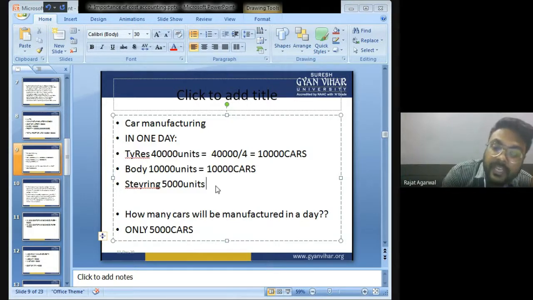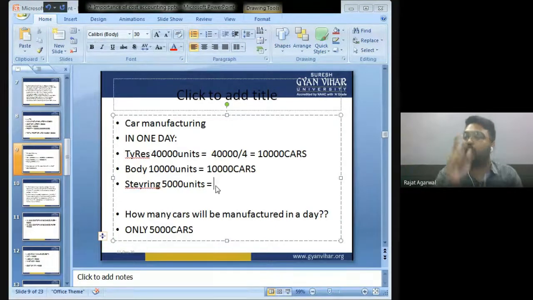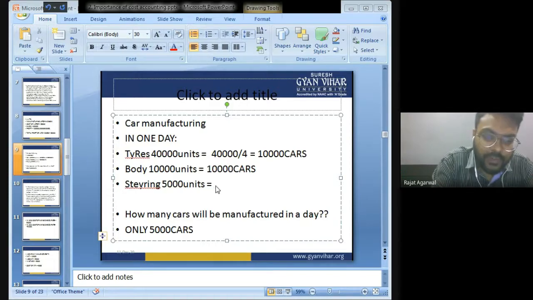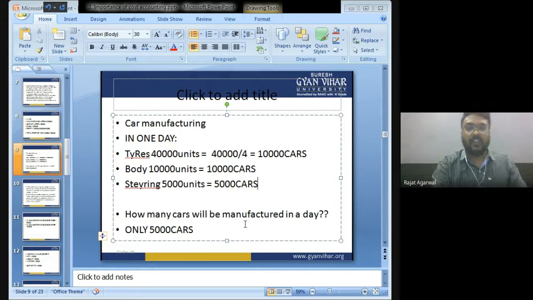Now steering. In one car we require one steering. Our company is manufacturing only 5,000 steering in one day. It means I can manufacture only 5,000 cars.